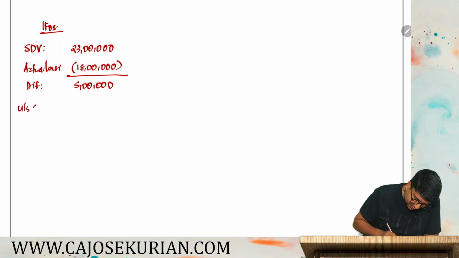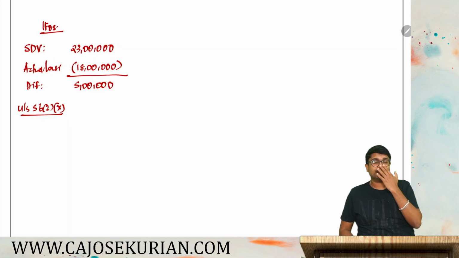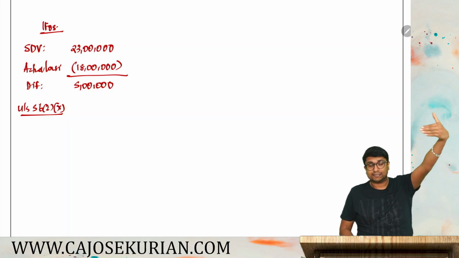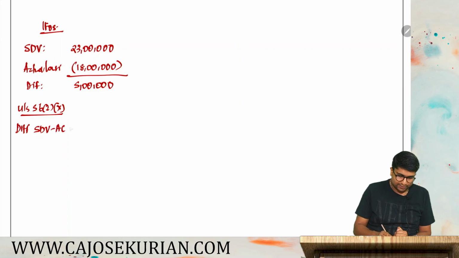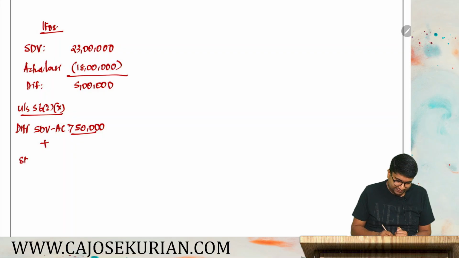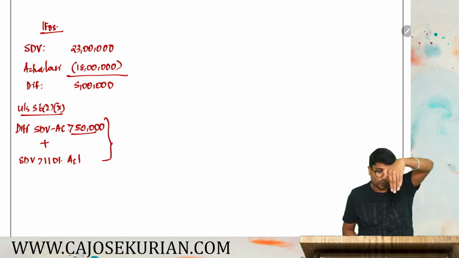So under section 56(2)(x) under IFOS, if you are purchasing an immovable property for a consideration which is lower than its stamp duty value, then you need to check two things. What is the difference between the SDV and actual consideration? If that is more than 50,000, plus your SDV should be more than 110% of actual consideration. If both the conditions are satisfied, then the difference has to be taxable under IFOS.